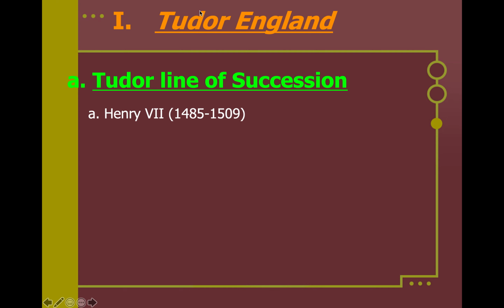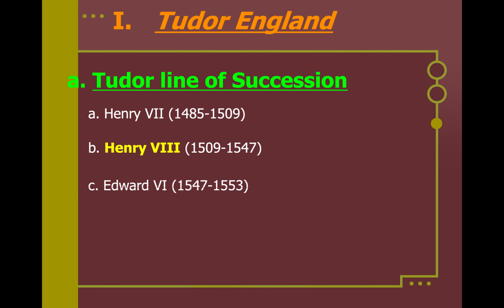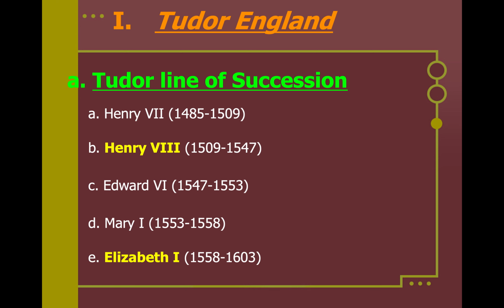The first Tudor that we need to know, in this line of monarchs within the family, is Henry. What's this Roman numeral? We need to practice our Roman numerals. The 7th, very important. Henry the 7th. Then we have Henry VIII, Edward the 6th. Make sure we're familiar with these Roman numerals. Again, very important. Mary the 1st, Elizabeth the 1st.